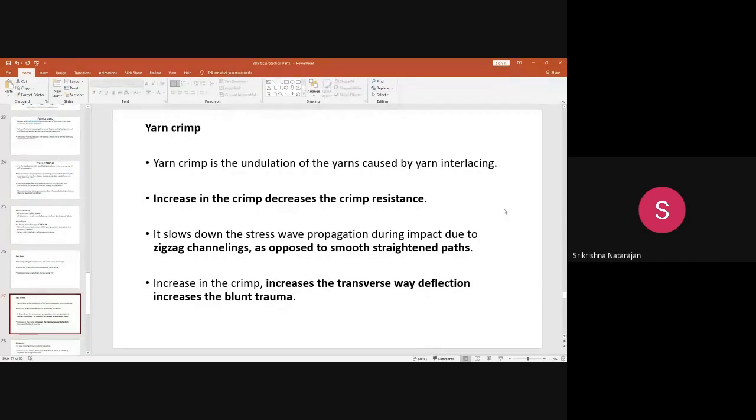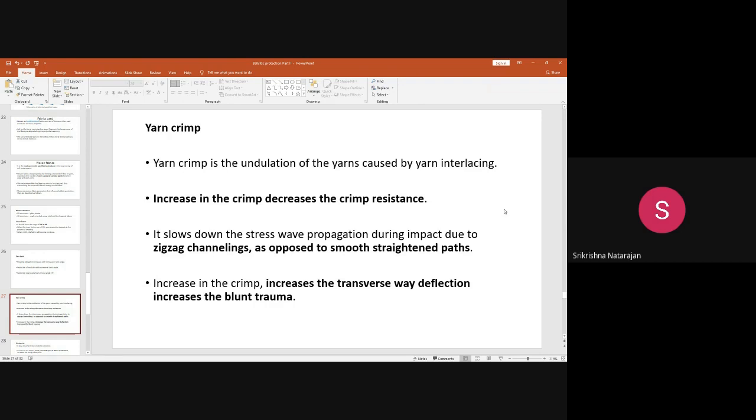The waves cannot easily spread throughout the fabric structure because of the zigzag movement of the crimp. It slows down the stress wave propagation due to the zigzag channelings. But what happens because of that? Because of the slowdown of the wave propagation due to the zigzag channelings, it leads to blunt trauma.